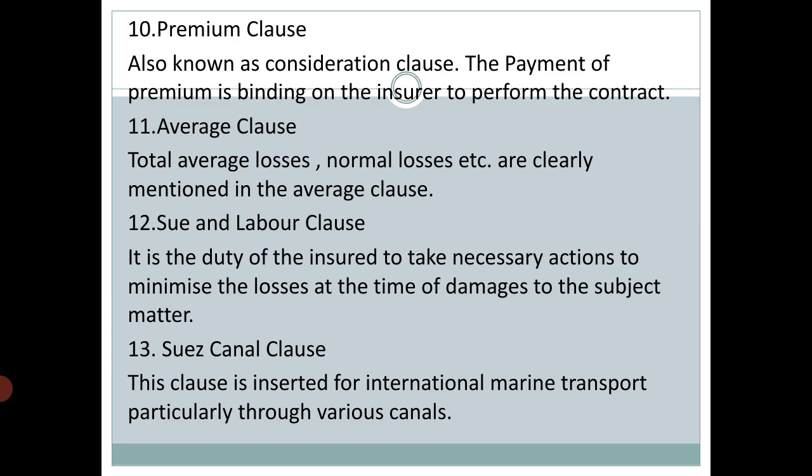Otherwise, if loss happens due to that and the insurance company realizes it, the insurance company is not liable to pay the amount of compensation.